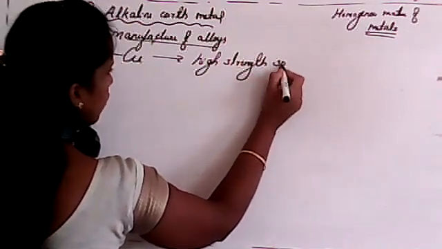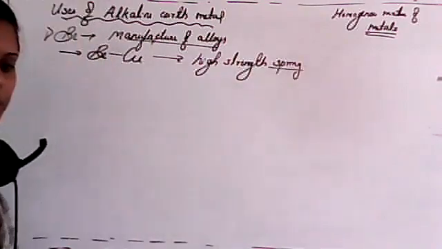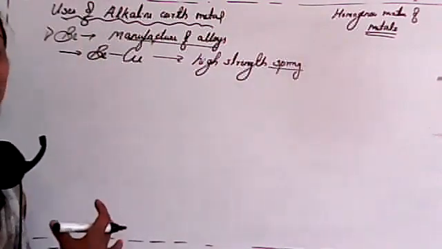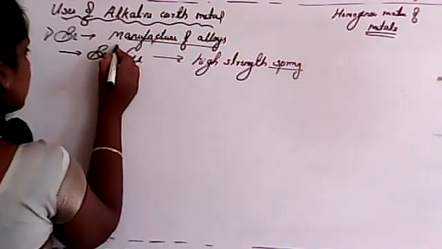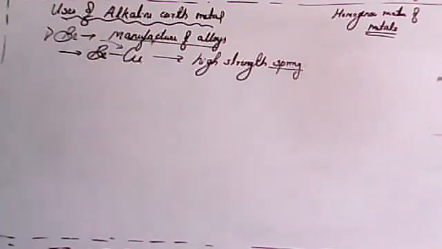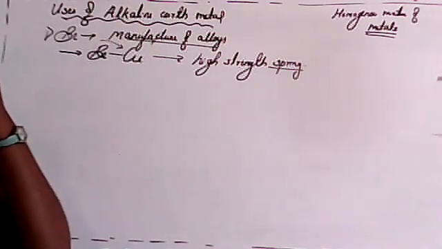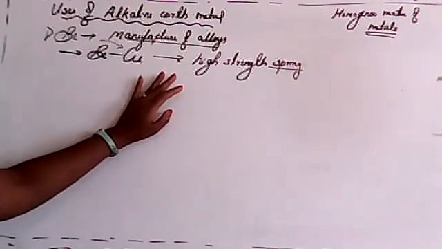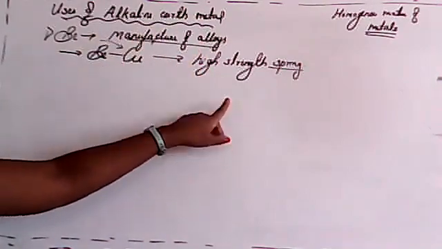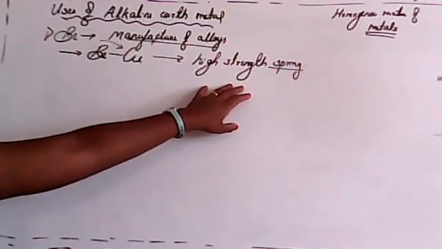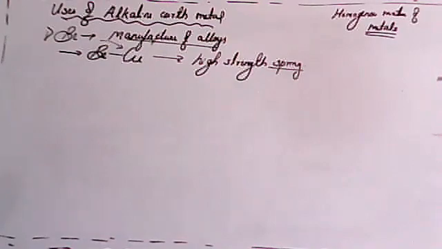So see student, we use copper for the preparation of springs. But if in case you have to enhance its stability or strength, in that case, you have to add a small amount of beryllium to copper. In that case, the system will be very much strengthened. Is it clear? First one, manufacture of alloys where beryllium and copper alloys are used to prepare high strength springs. Second one, very important.